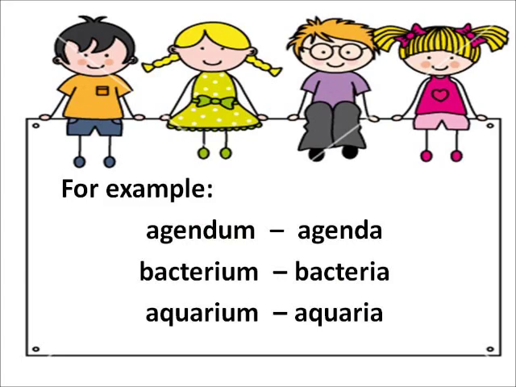Rule number 3. Nouns ending in um form their plural by changing um to a. For our first example, the word agendum. To form its plural, we will change um to a, from agendum to agenda. We will also apply the same rule for the last two examples.